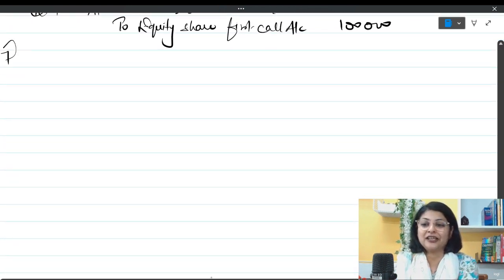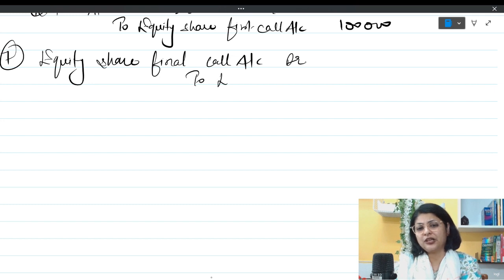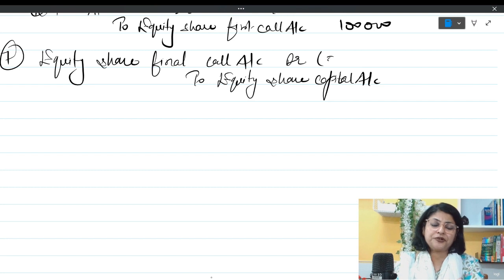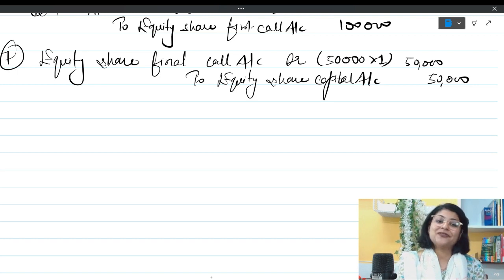And the next entry is equity share final call account debit to equity share capital, which is 1 rupee per share. So 50,000 multiplied by 1. This is 50,000 rupees here and 50,000 rupees here. So this is what your entries are with the help of the table.